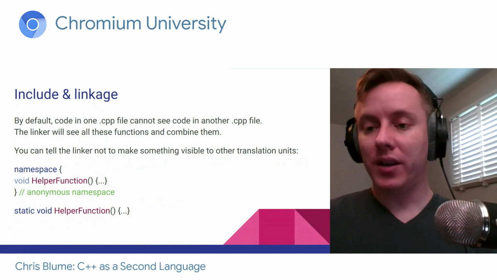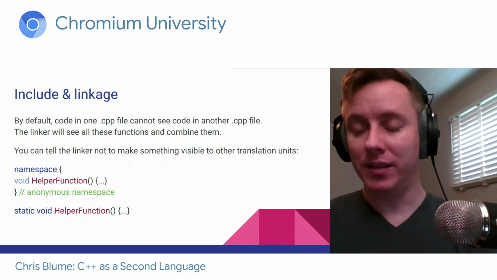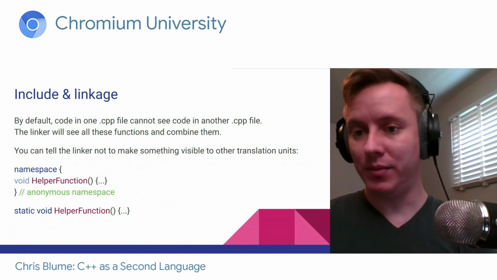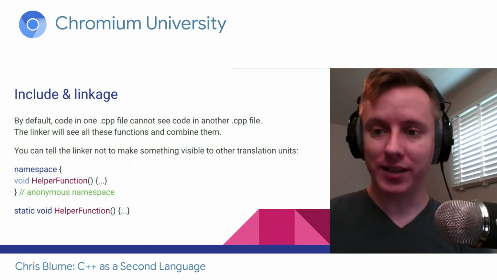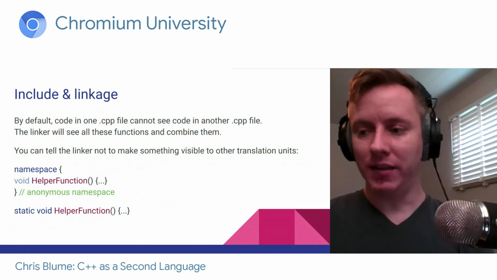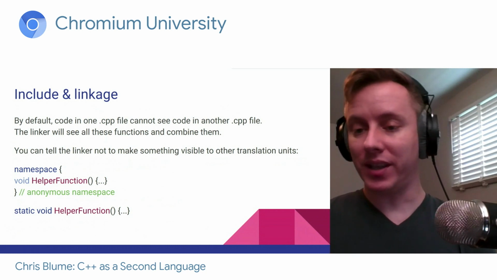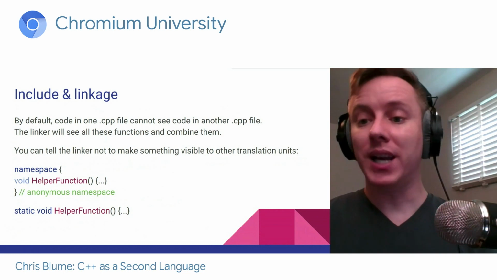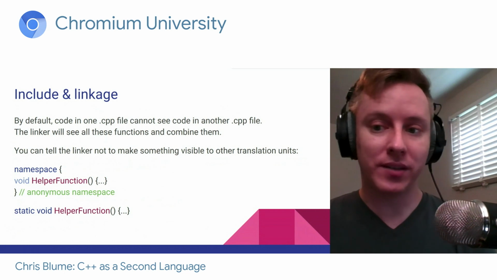So because a.cpp doesn't know anything about b.cpp, it's possible that I've written some functions in a.cpp that I'm really intending to only use here in a.cpp. When it gets to the link phase, I don't want other translation units to consider it. So you can deliberately hide functions from getting to the link phase. And there's two ways to do that.